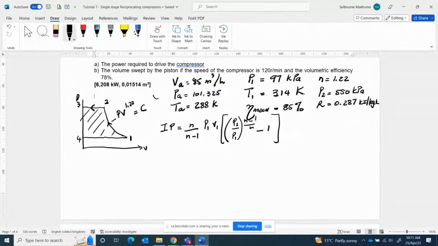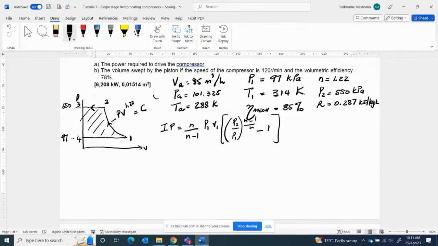Now we check: we have n, we have P1, we don't have V1, we have P2. According to the information we have, 97 kPa is our P1, and our P2 is 550.